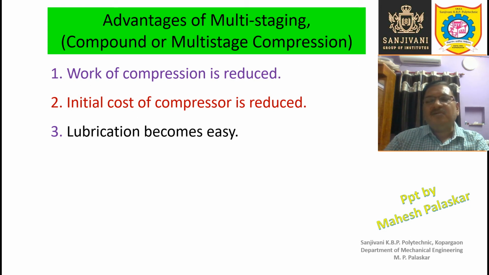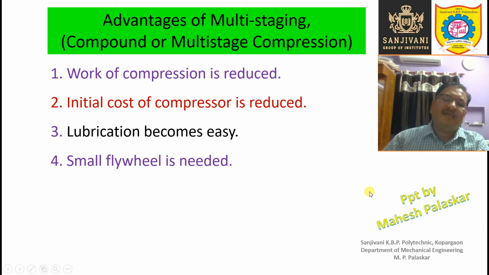We can use different lubricants in different compressors because we are using more than one compressor in multi-stage compression systems. A smaller flywheel is required because the variations in the energy required are reduced, and therefore a small flywheel can absorb the small variations in the energy.